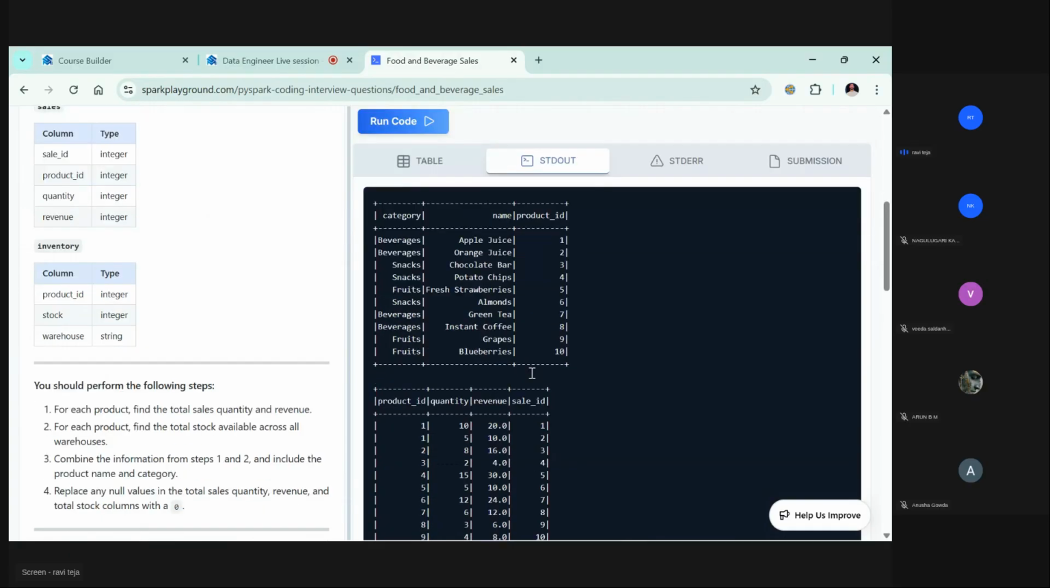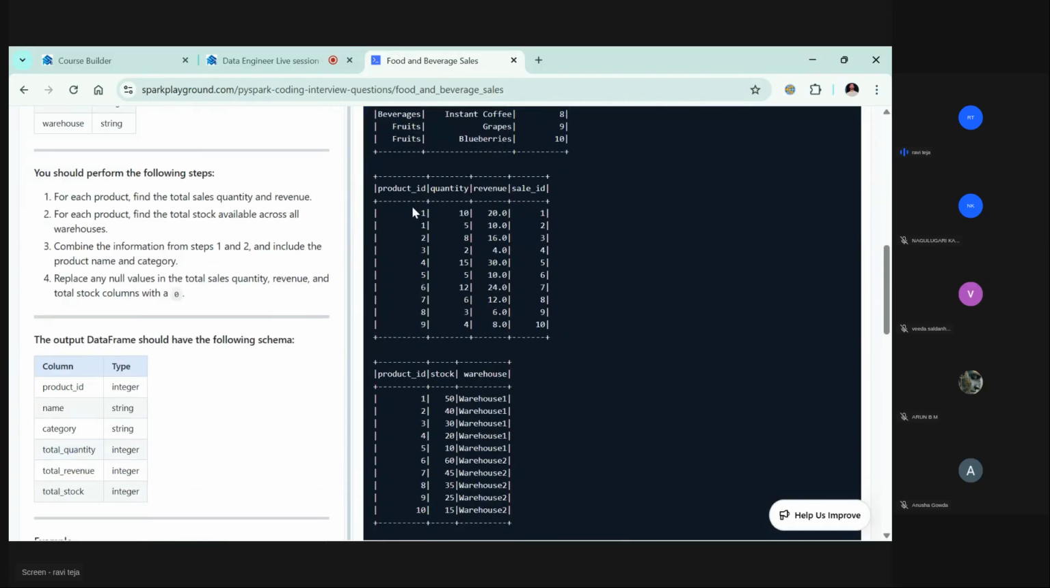Okay, let's go and see the sales table. This is the sales table. For each product, that means for product 1, what is the total sales quantity? 15 quantities are sold. And what is the revenue? It's $30. I mean 30 rupees or whatever maybe. Okay, now let's try to get this, product ID from the sales table.